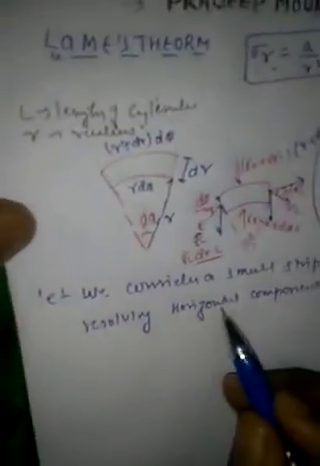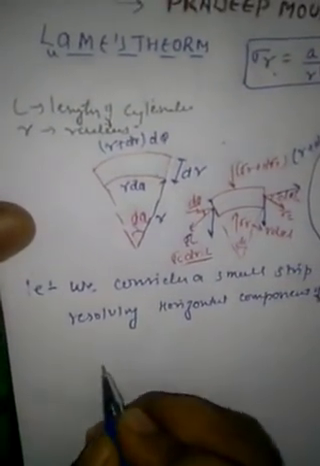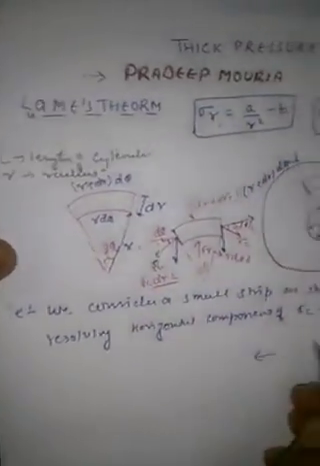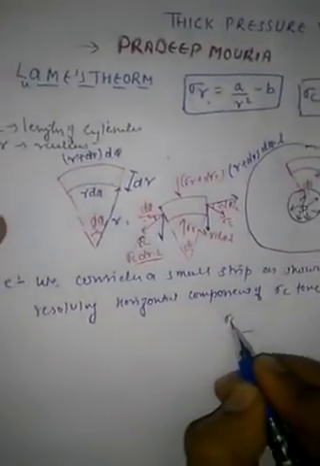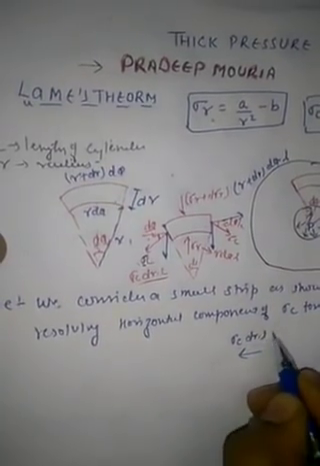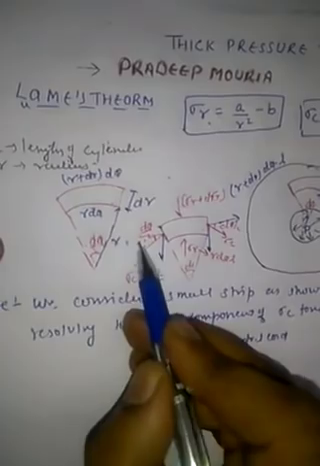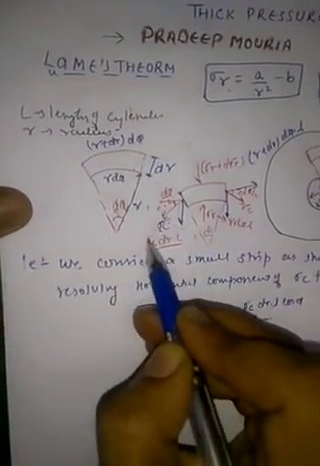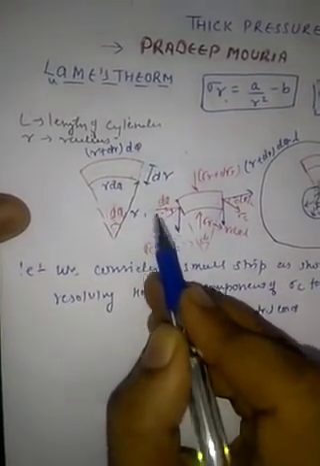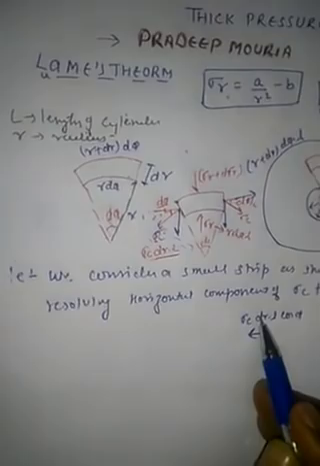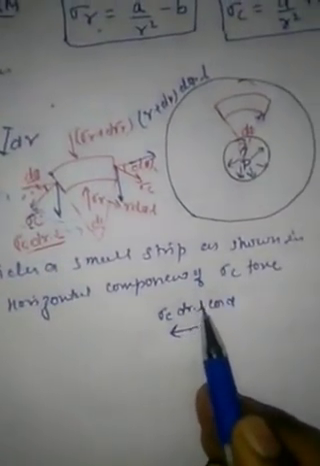Now resolving the horizontal component in this direction, the horizontal component of sigma c will be sigma c dr L cos d theta by 2. As is clear from the figure, the component of this force in the horizontal direction will be sigma c dr L cos.